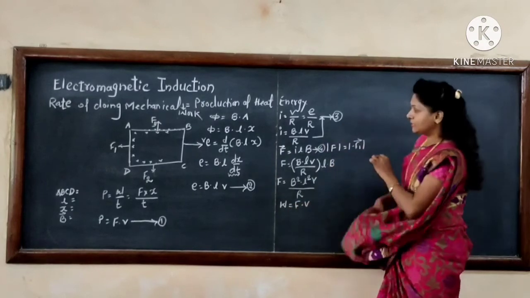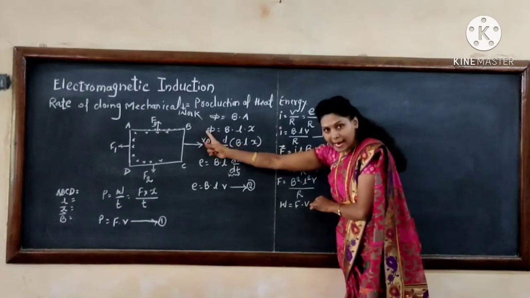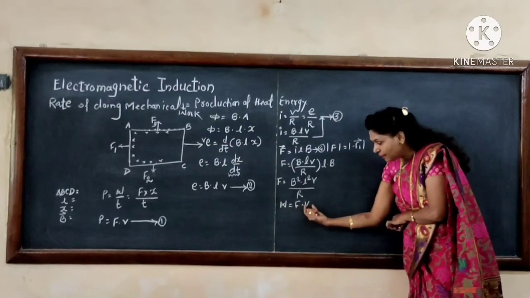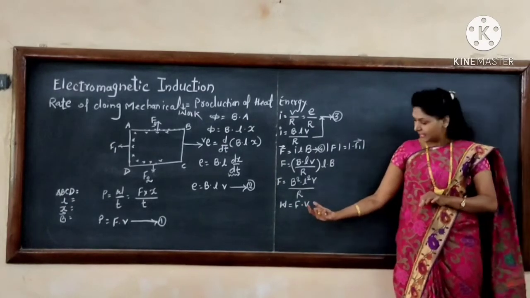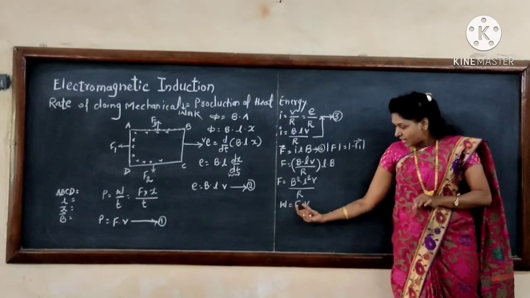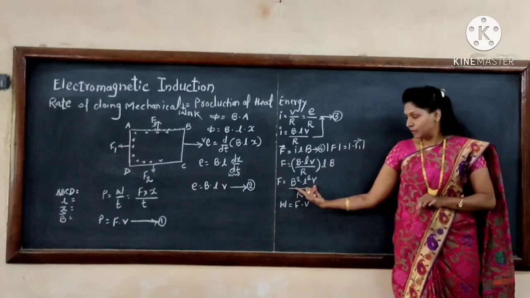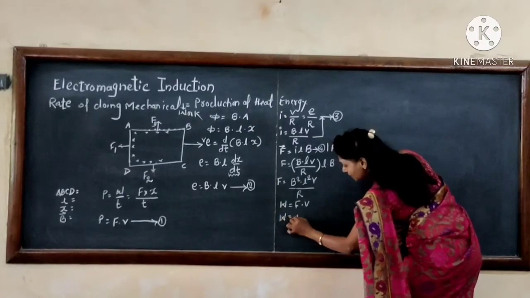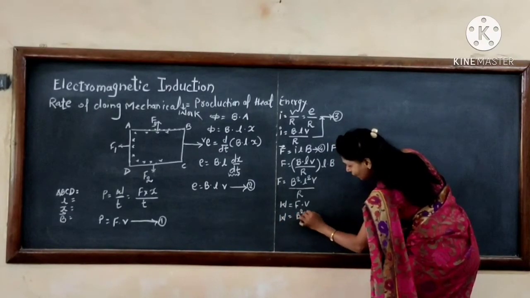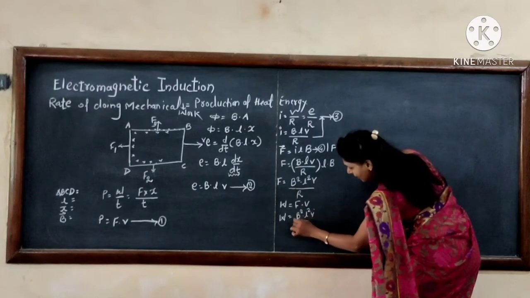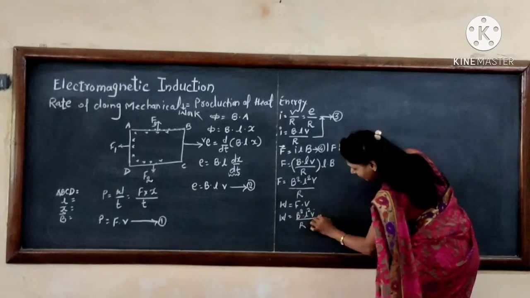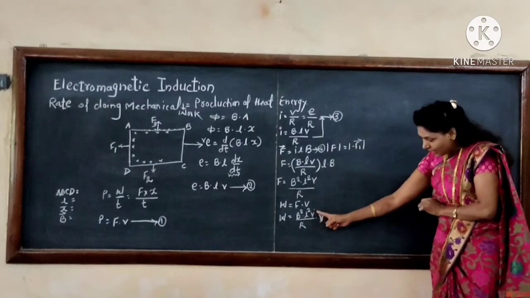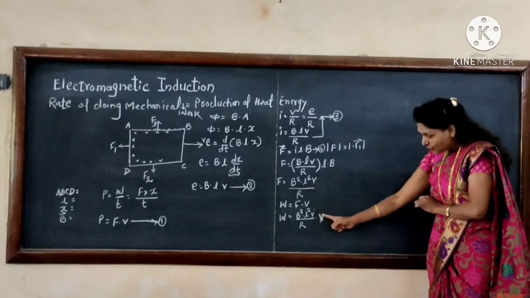Here the displacement is done to the right side with velocity v, therefore the equation is force into V. Now the force value we have already calculated. Therefore mechanical work is B square L square V as it is divided by R, and again multiplied by V, and V into V is V square.